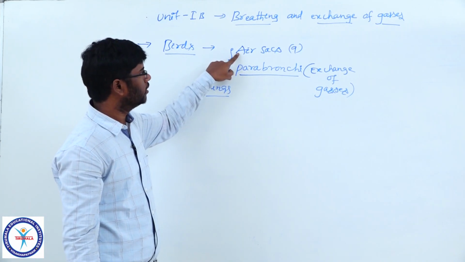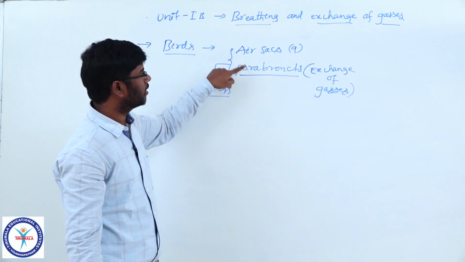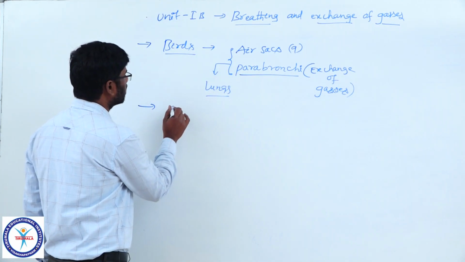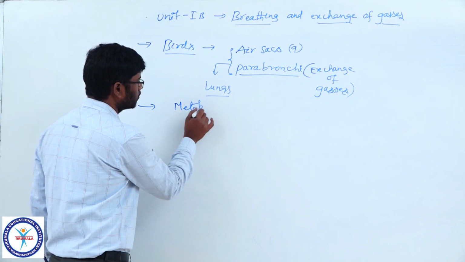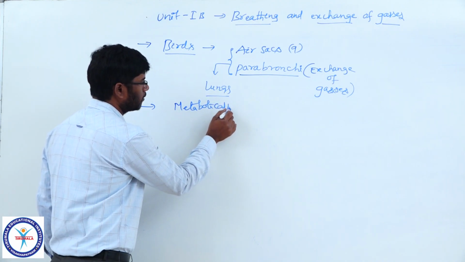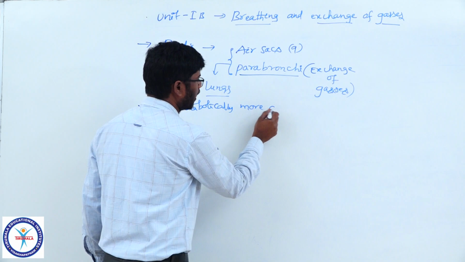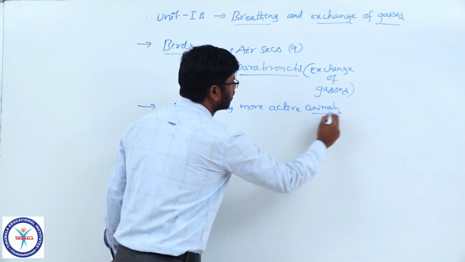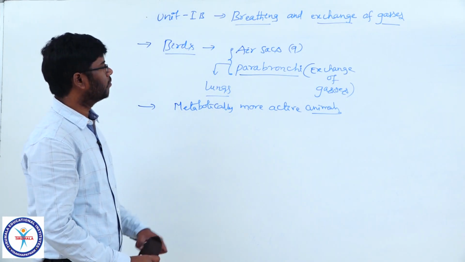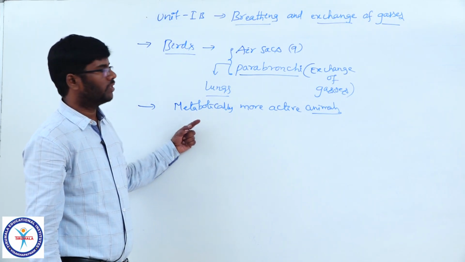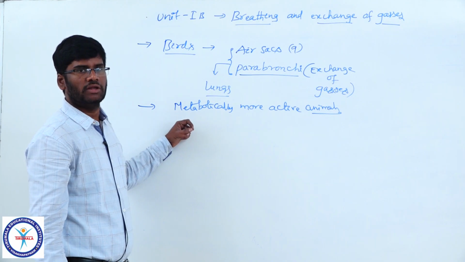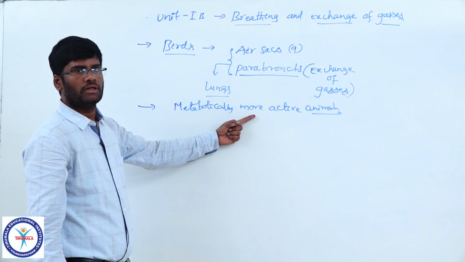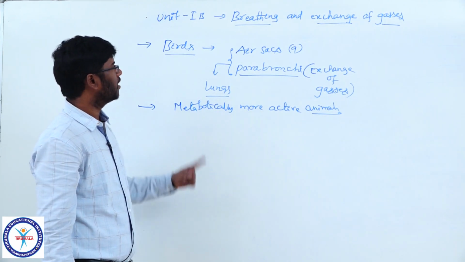So by developing air sacs and parabronchi, the birds become metabolically more active animals, because they are aerial animals. They show an aerial mode of living. So they need to fly continuously and need a constant supply of energy. So the metabolically most active animals are the birds.